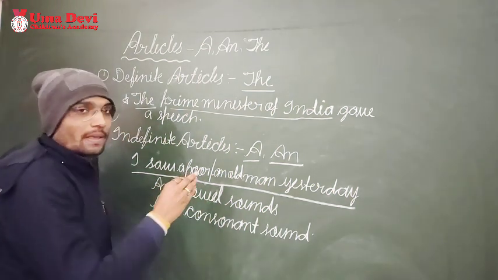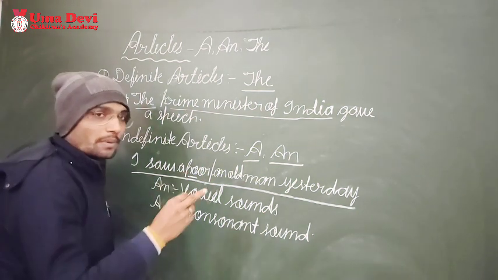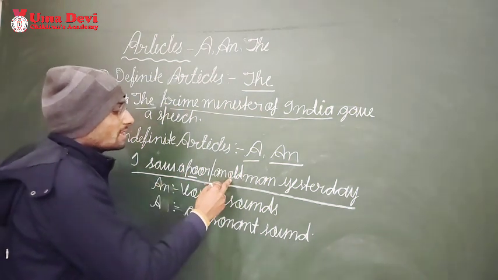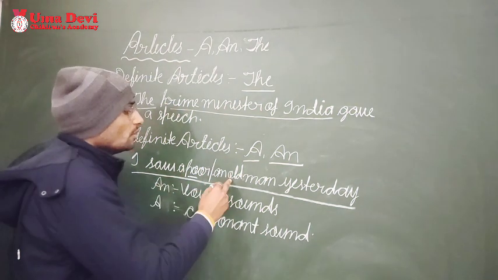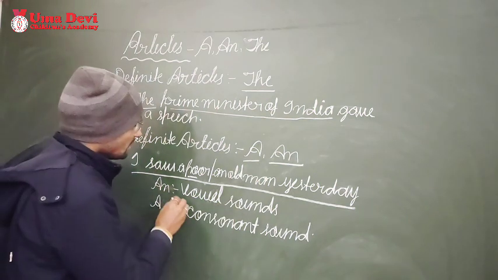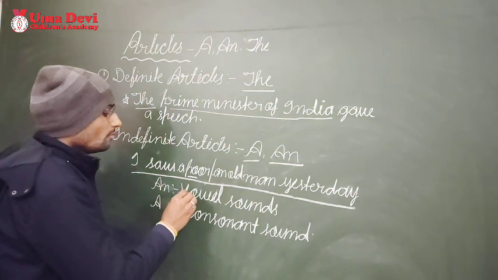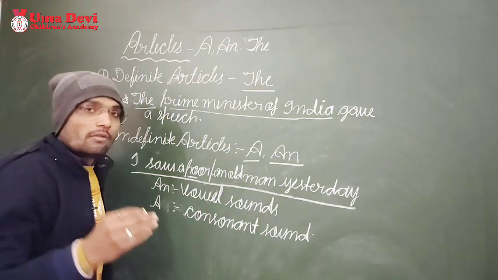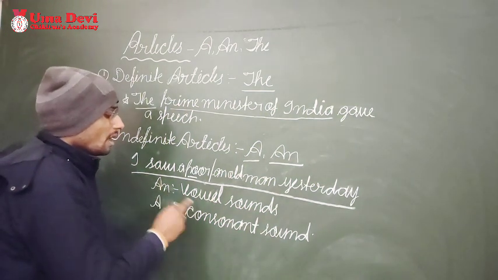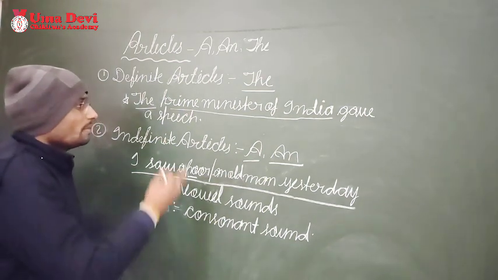So here the sound of the first letter is P. That is a consonant sound. That's why we have used a. If the sound is a vowel sound, we will use an. Through this definition also you can understand, an is used wherever the sound of the first letter of a word is vowel, and if the sound is consonant, you will use a. So I hope it is clear.